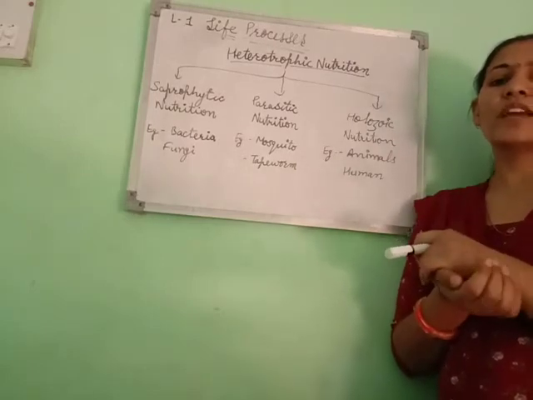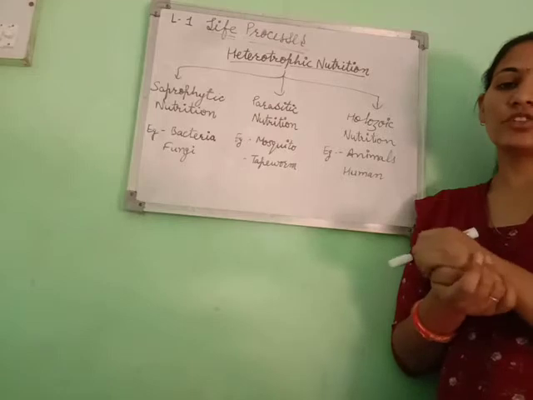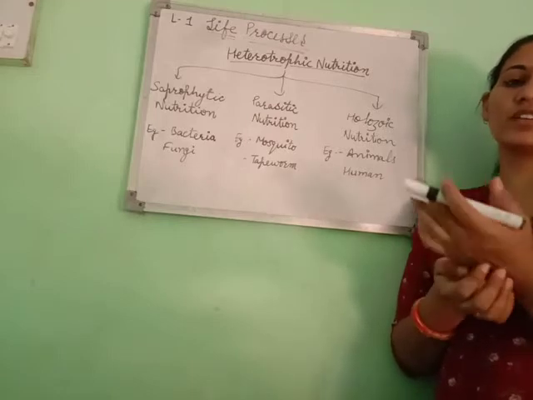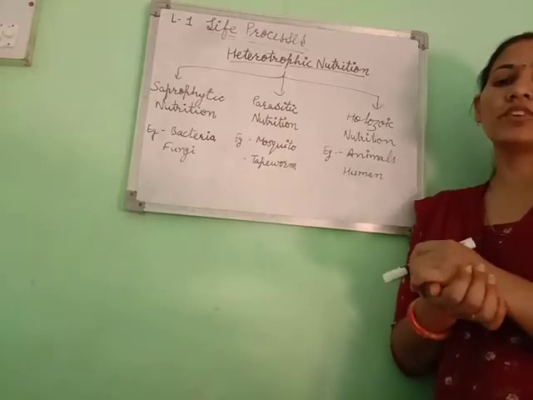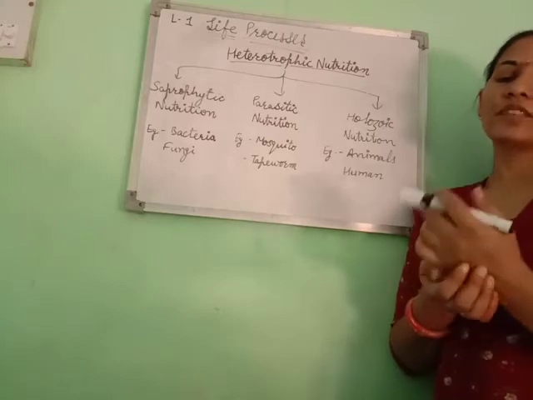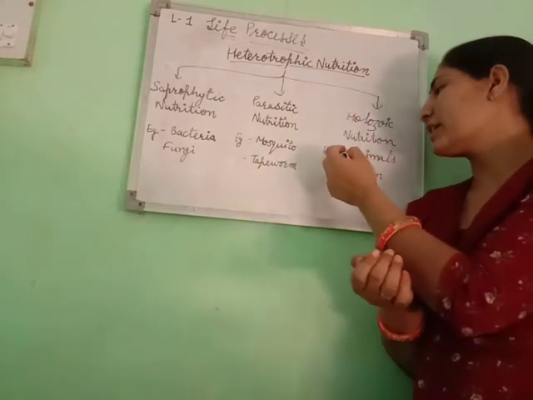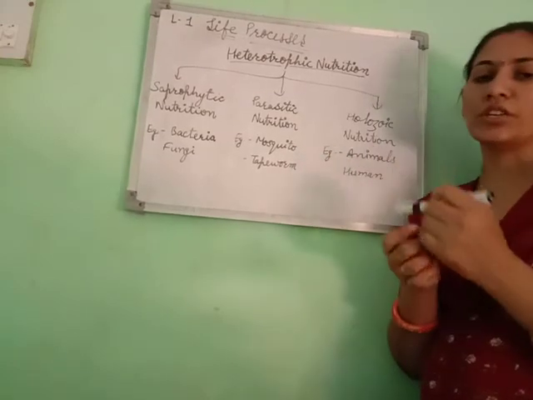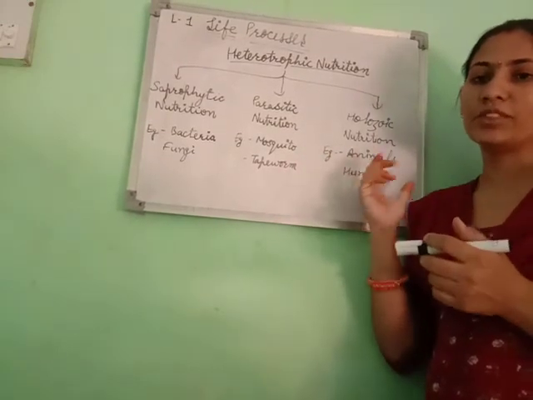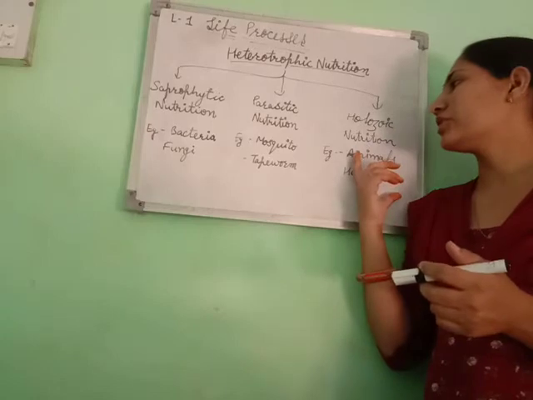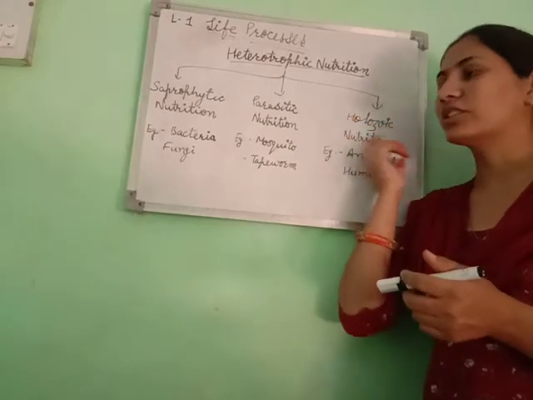After that come absorption and assimilation of different solid and liquid organic material. That type of nutrition is known as holozoic nutrition. Examples are animals and humans.